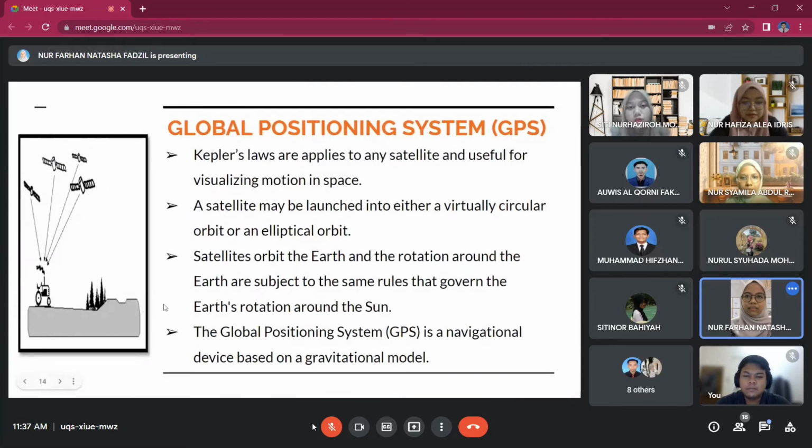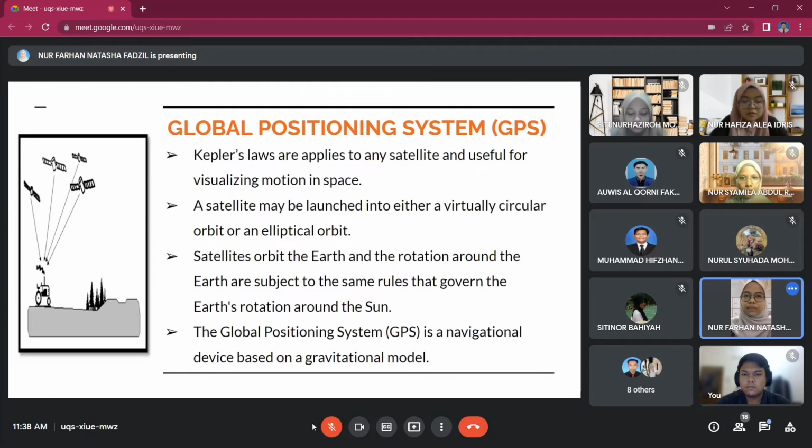Okay, next is global positioning system, or generally we call it GPS. The German astronomer Kepler made Kepler's law of planetary motion. He provided information about the motion of the planets in the solar system.